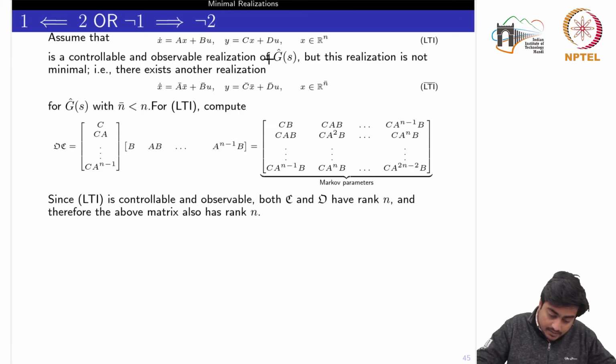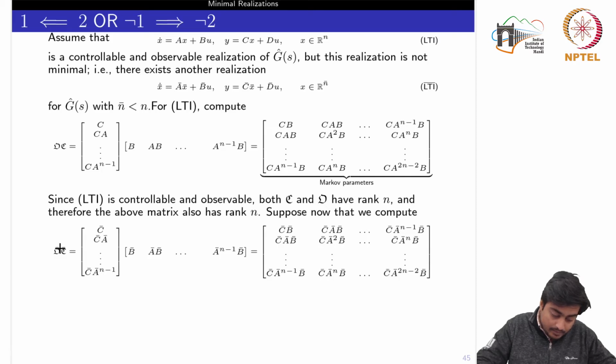Now since this LTI system is controllable and observable, both matrices would have the rank n. Therefore the above matrix would also have rank n, because the multiplication of the observability and the controllability matrix, the rank won't change. Now let's compute the same multiplication for this LTI bar realization. This would be O bar C bar, and again we can compute this one.